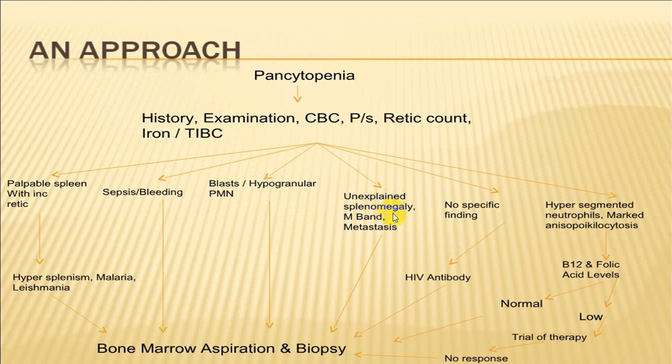Unexplained splenomegaly, and if there is an M band, you suspect metastasis, so go for bone marrow biopsy. If there are hypersegmented neutrophils with anisopoikilocytosis, ask for B12 and folic acid levels, and that will help to rule out a nutritional deficiency producing an abnormal marrow. So these are some of the conditions, and in certain persons where you don't get a specific finding, you can go for HIV studies.